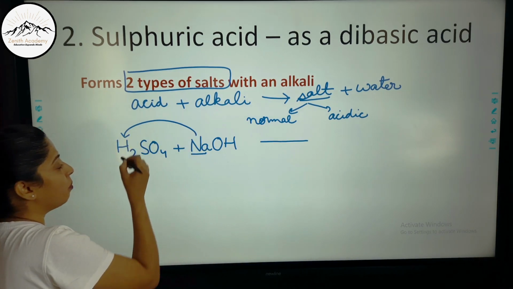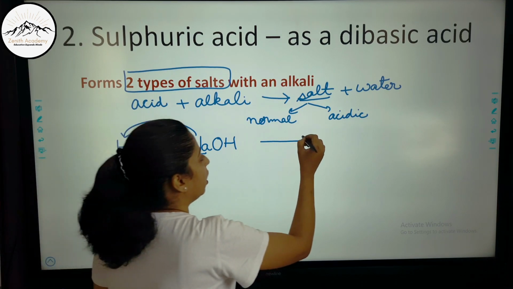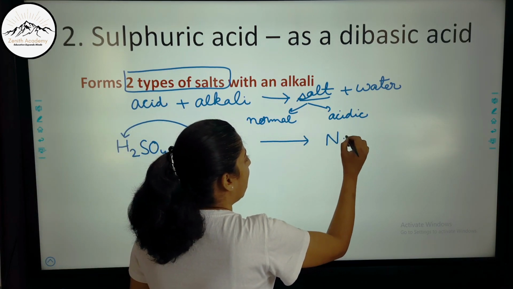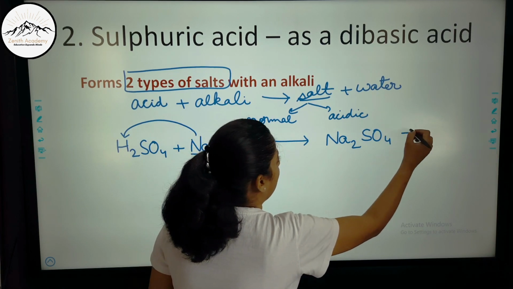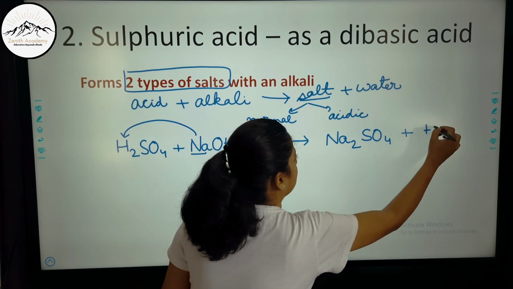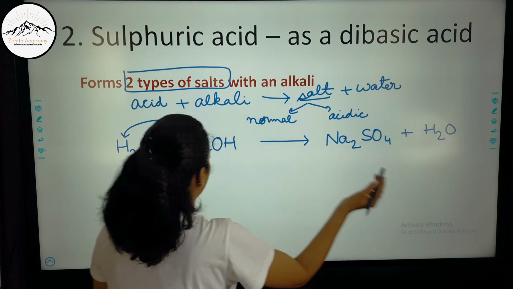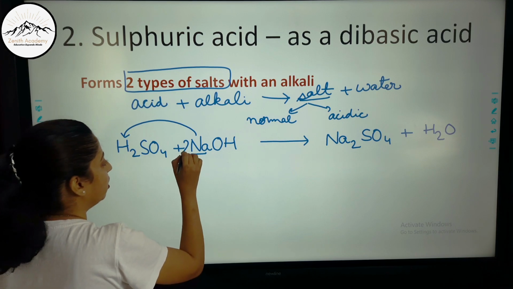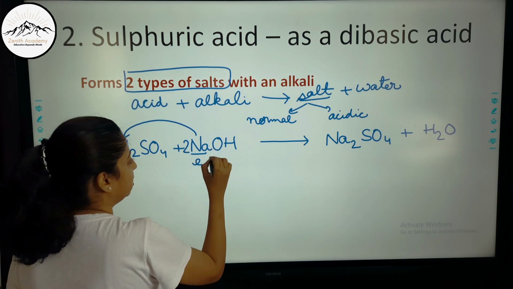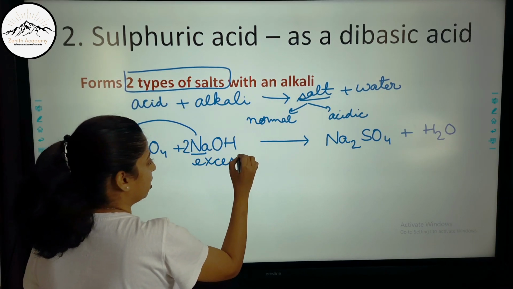So if the sodium replaces both the hydrogens, it will form Na2SO4 and water will be formed. Now if I balance it, it will be 2. So after balancing, I come to a conclusion that the alkali is in excess.